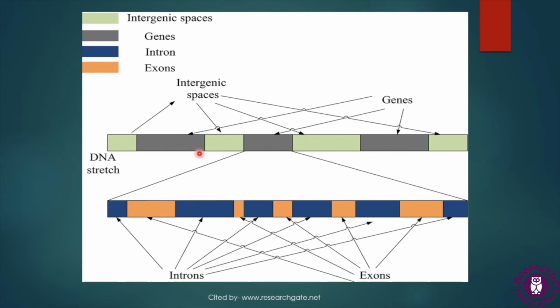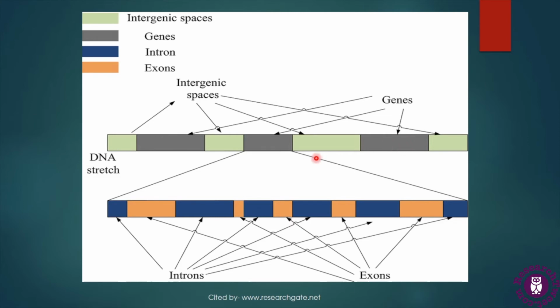So this is the DNA stretch, or a double helical DNA structure. In this DNA structure, we can see different intergenic regions, and in between these intergenic regions there are genes located in the DNA molecule.